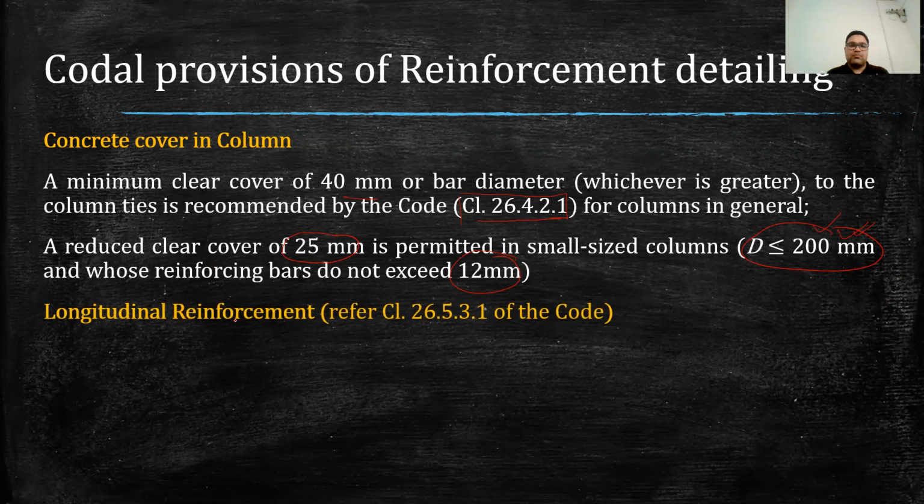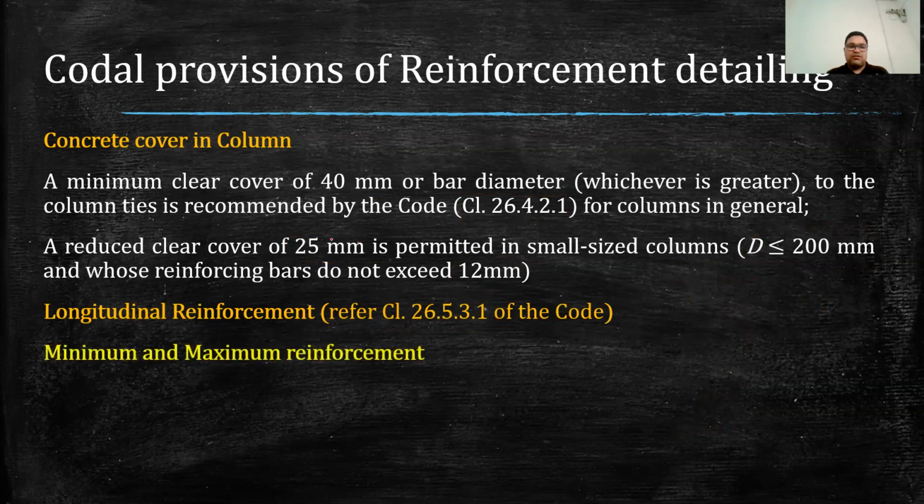Now, we will discuss the longitudinal reinforcement detailing as per IS code. You can refer to this clause where the various recommendations regarding the longitudinal reinforcement are given. Longitudinal reinforcement is basically the reinforcement which we generally provide along the length of column like this. So these are the longitudinal reinforcement. Similarly, transverse reinforcement will be like this. So now we are talking about the longitudinal reinforcement.